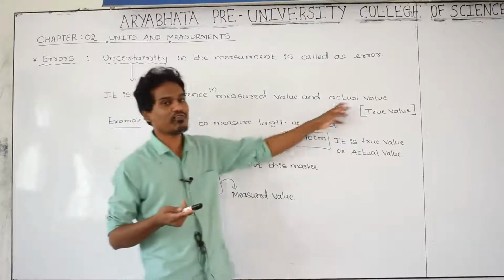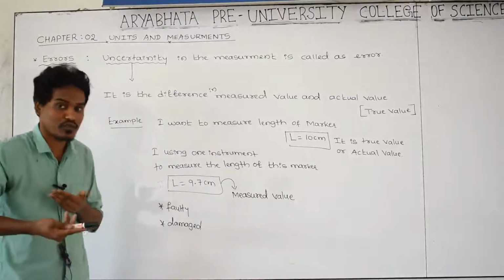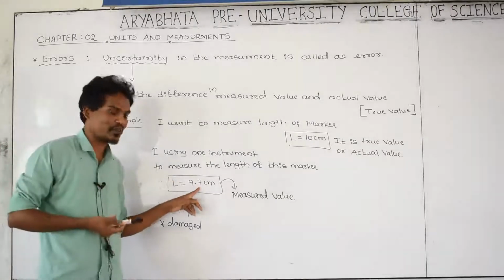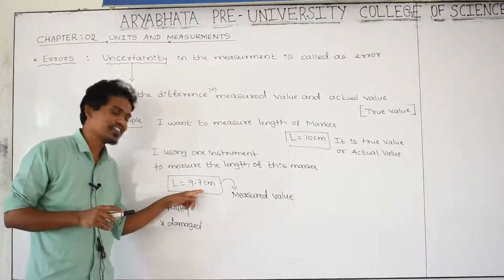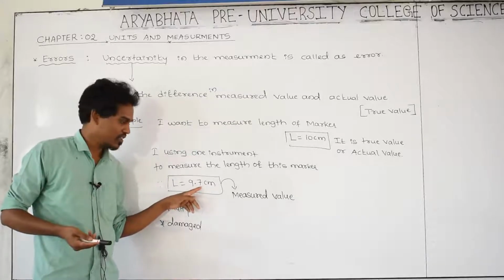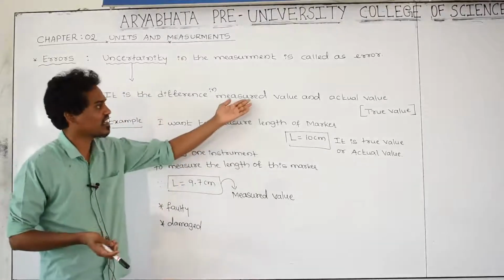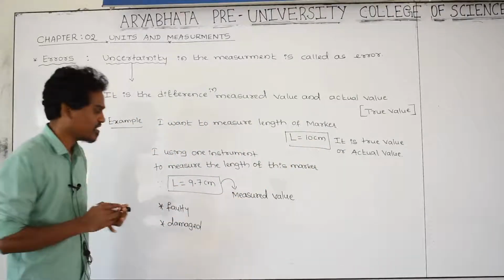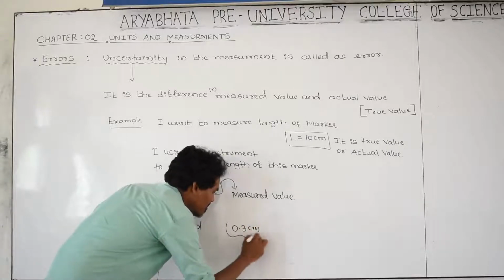And one more, what is the exact value? The instrument is supposed to measure how much length? 10 centimeter, but how much is it giving? 9.7. Means this value is uncertain, it is not correct. That means this is not the exact value, there is an error in it. How much error? That is nothing but the measured difference between the measured value and the actual value. 10 minus 9.7, how much? 0.3 centimeter. Yes, this is the error.